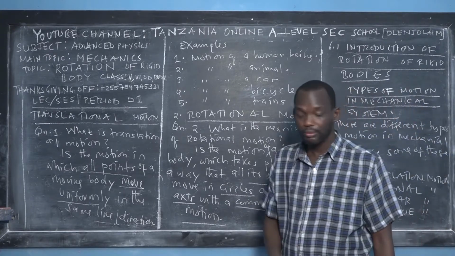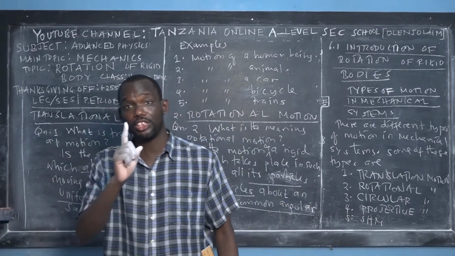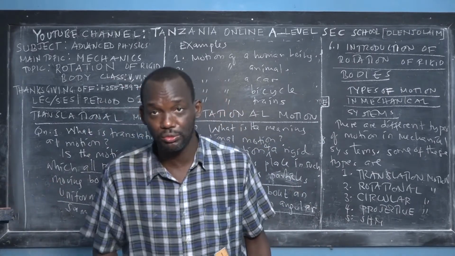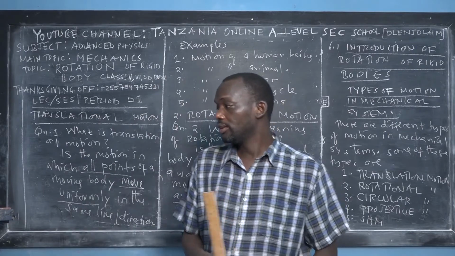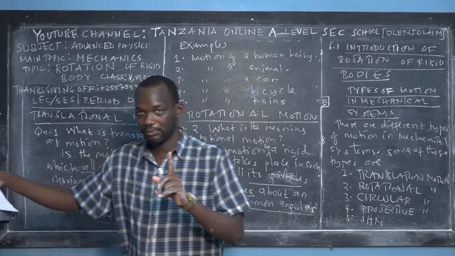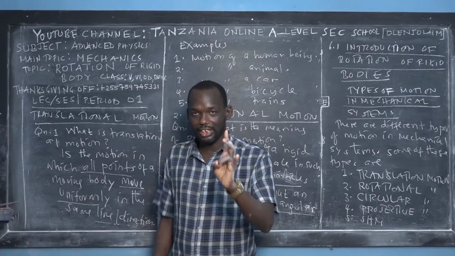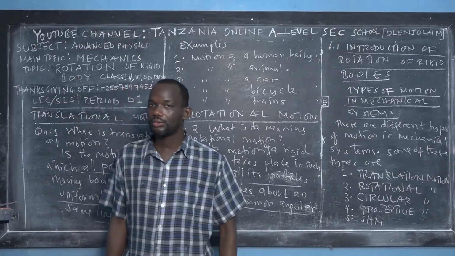So listen, it's confusing between circular and rotation. Many students do confuse, and even many teachers do confuse. Suppose that Olenjolai is a rigid body. Remember that Olenjolai can move translationally, circular, and rotational. Follow along.